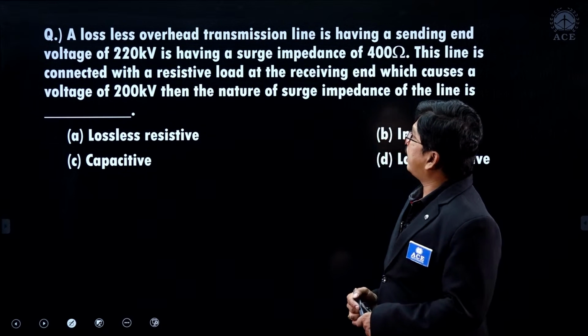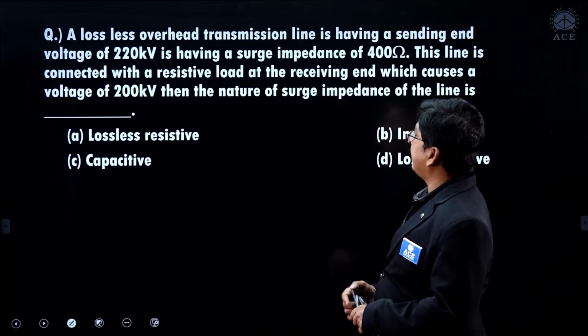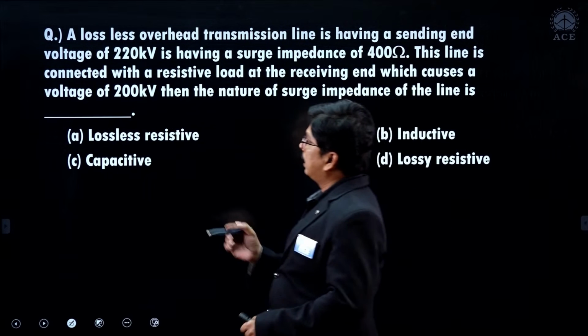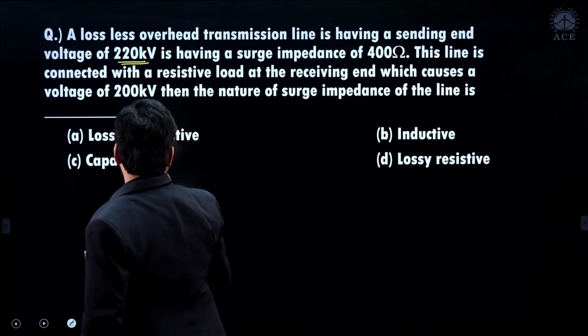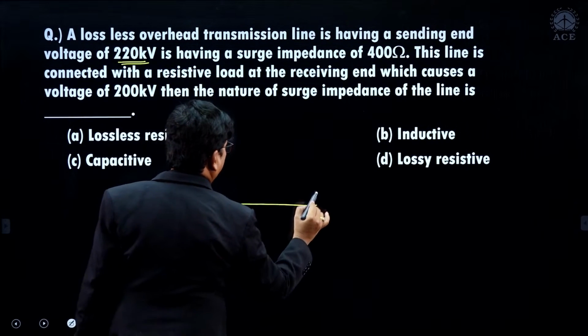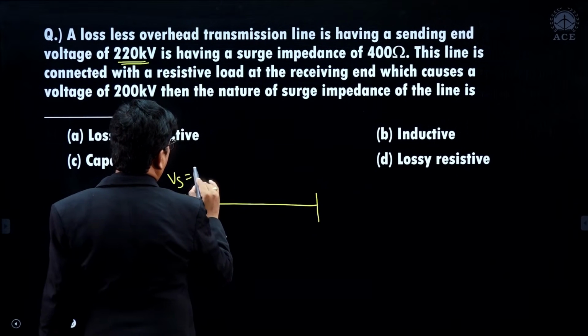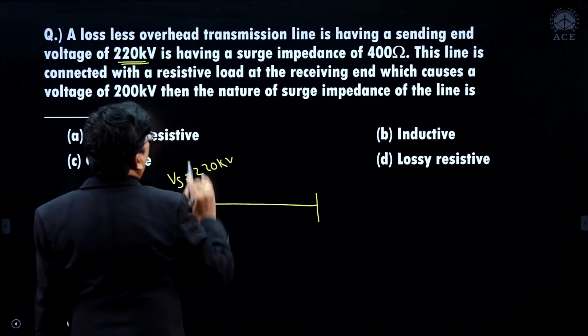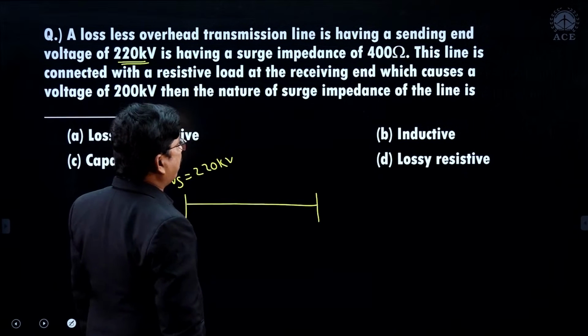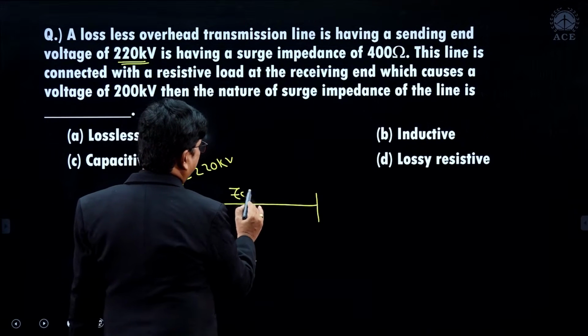A lossless overhead transmission line has a sending end voltage of 220 kilovolts, so Vs is equivalent to 220 kilovolts. It has a surge impedance of 400 ohms.